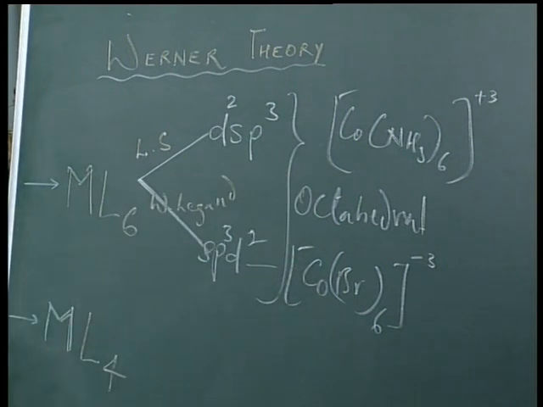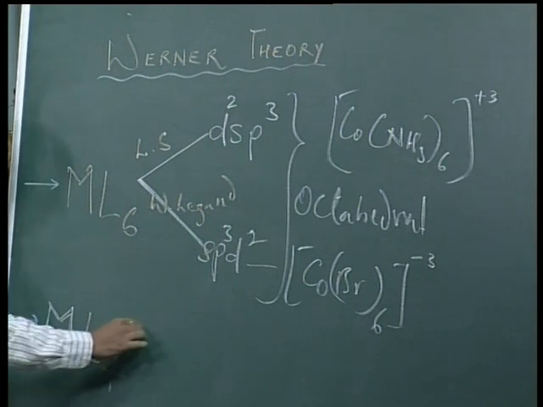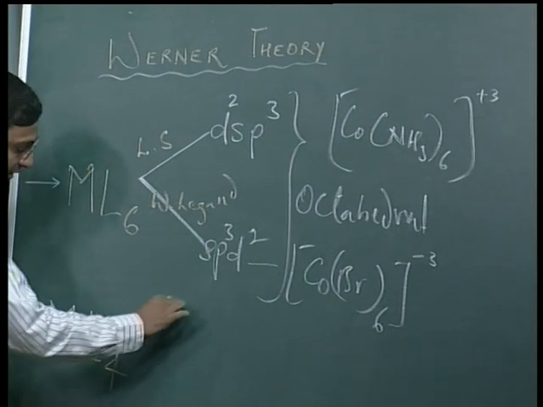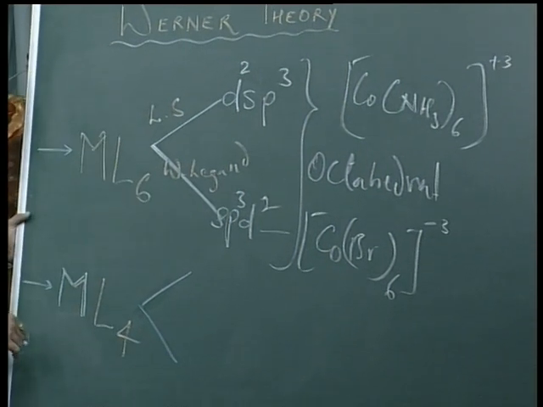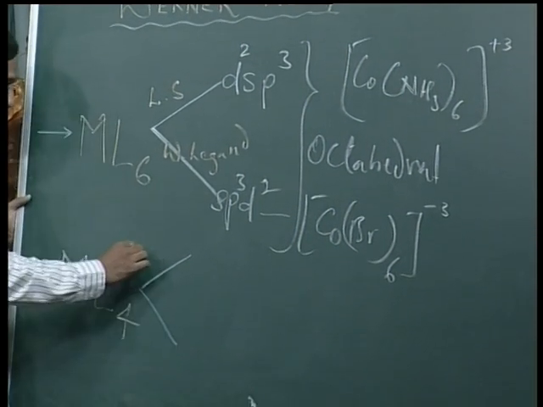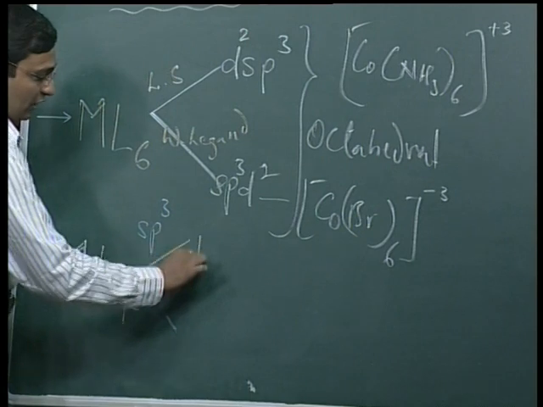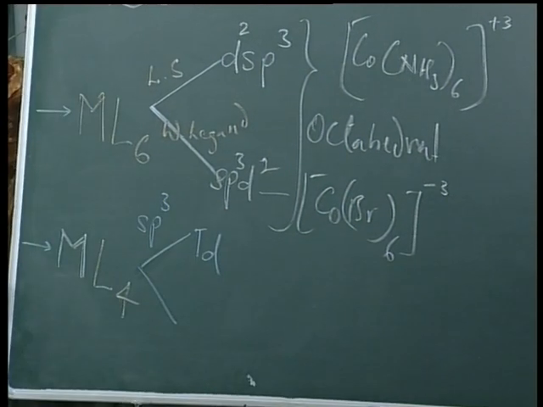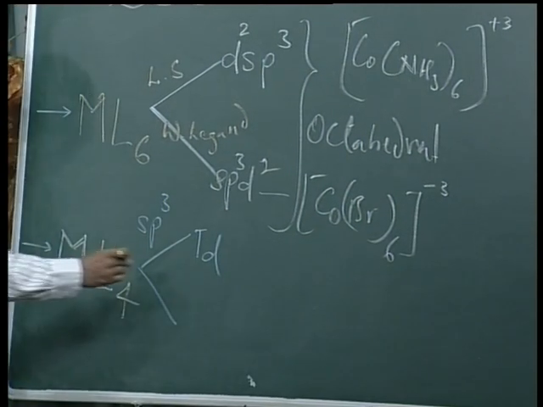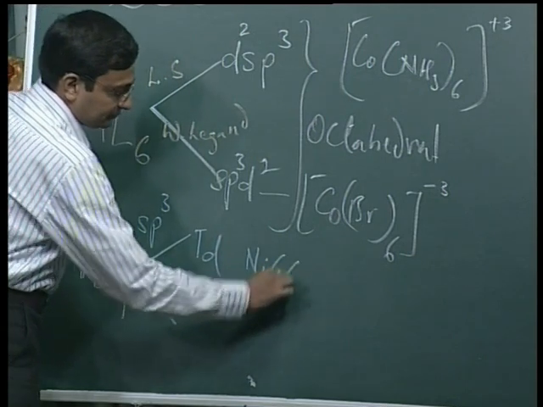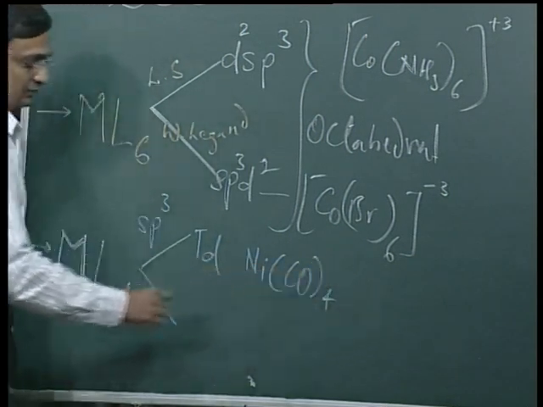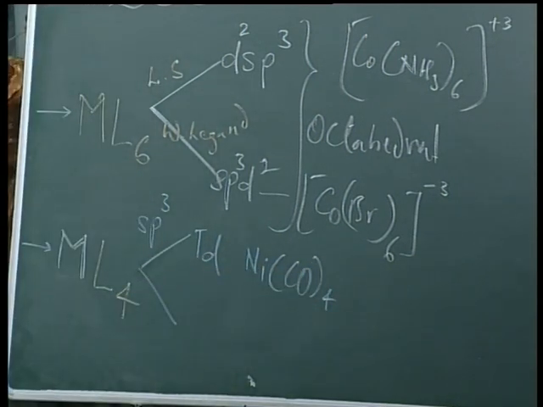In the same way we can go for ML4 type complex compounds. In ML4 type complex compounds, again there are two possibilities. If the hybridization is sp3, the shape is always tetrahedral. I am giving a few examples, like tetracarbonylnickel.